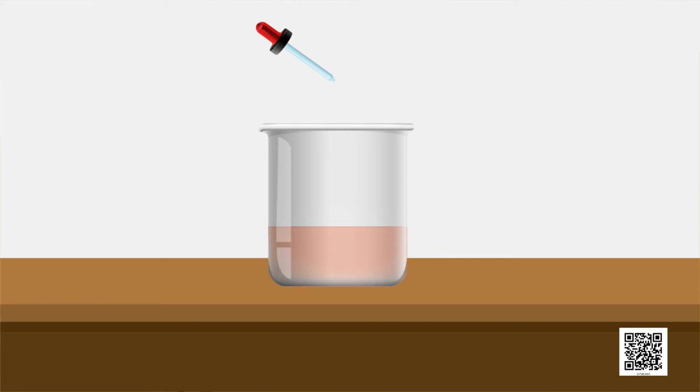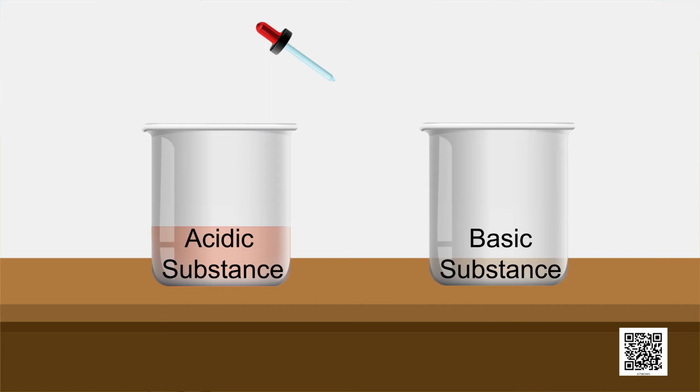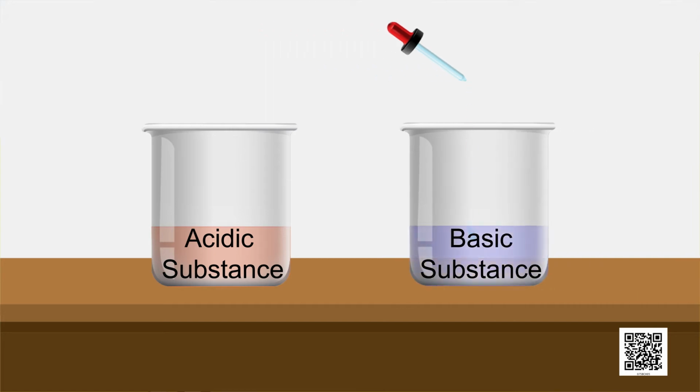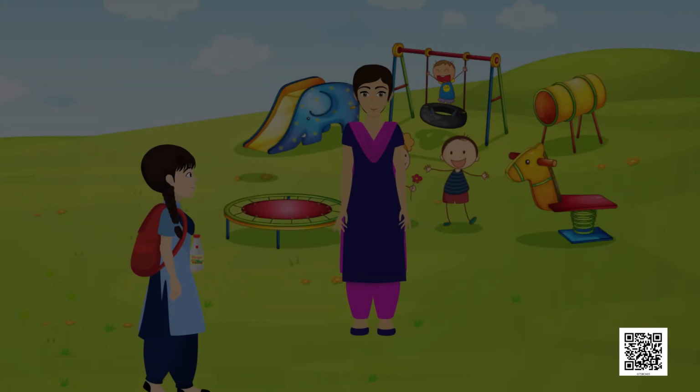Look, it changes to red. It means it is an acidic substance. If it was a basic substance, its color would change to blue. So, children, it shows that litmus solution gives red color with acidic substances and blue color with basic substances.